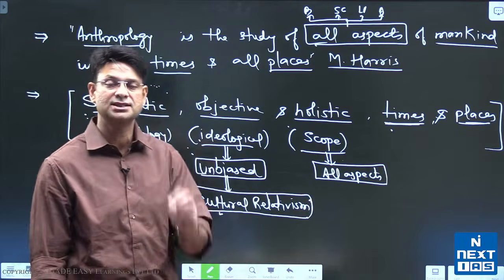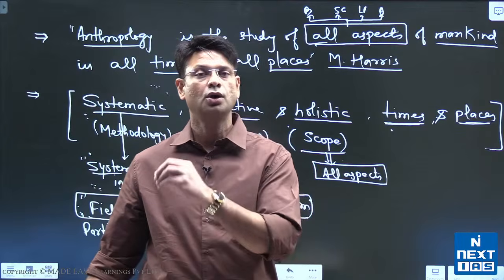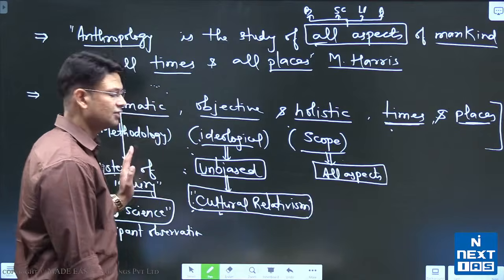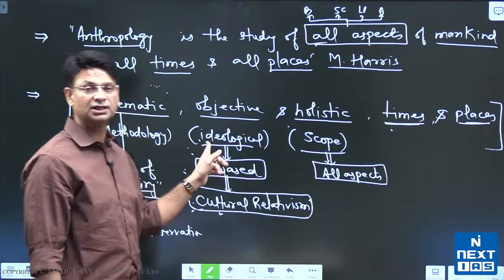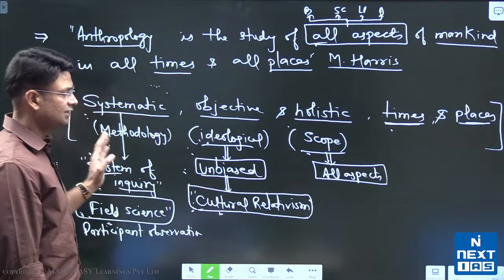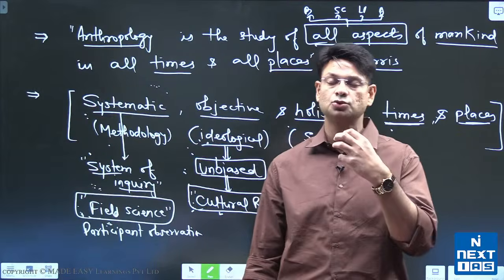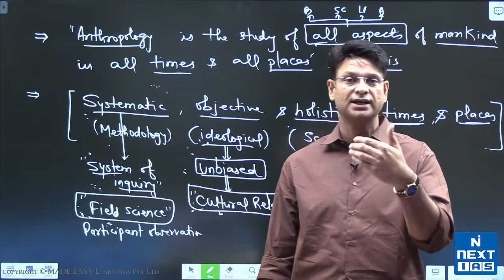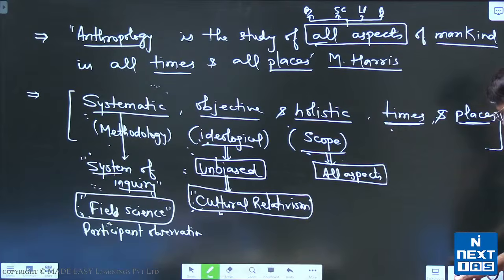So I believe you understand what is anthropology. Anthropology is a systematic, objective and holistic study of humankind over all times and all places. That is the definition of anthropology. This definition describes the methodological dimension, the ideological dimension and the scope dimension of anthropology. So this definition you have to memorize, you have to understand and you have to use in understanding the anthropological concepts as well as theories. That's what I just wanted to say in this part.